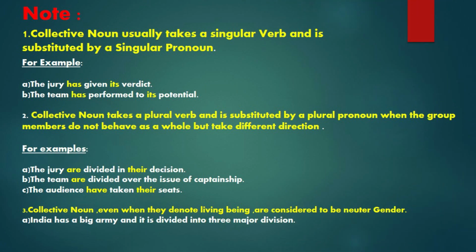For example, the jury has given its verdict; the jury have is wrong. In jury we have many members, not a single person, but we use has given its verdict. The team has performed to its potential; the team have is wrong.